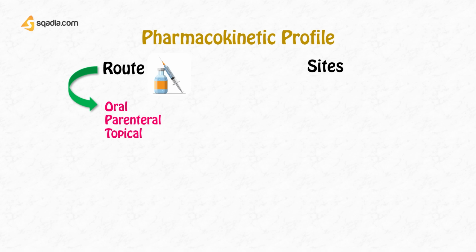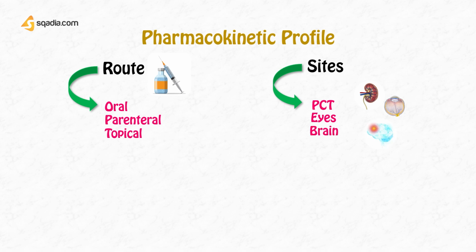So let us see. In the kidneys, they will act in the proximal convoluted tubules. Then they will act in the eyes in the ciliary body, which is the site involved in aqueous humor production. And in the brain, they will affect the choroid plexus, which is involved in the CSF production.